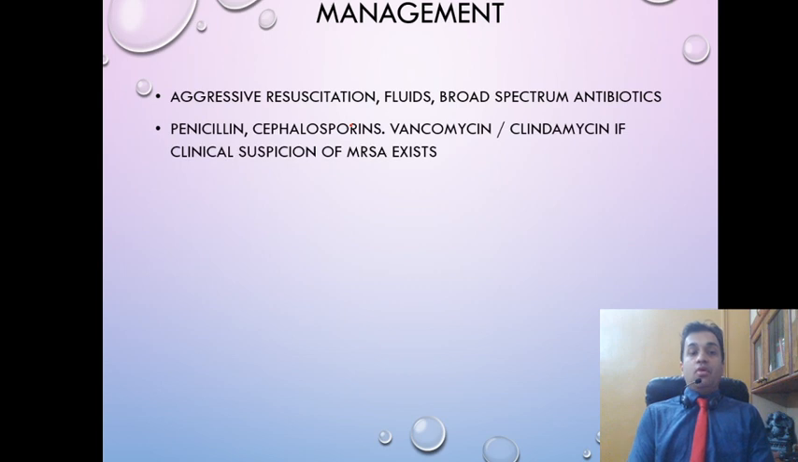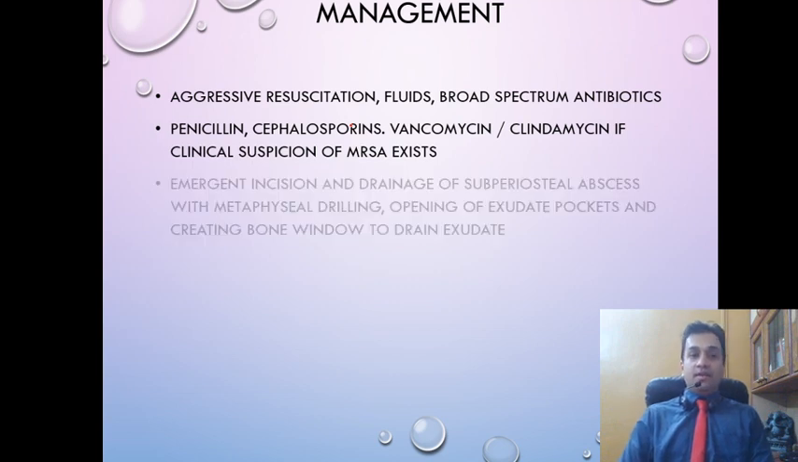Followed by that, now the question comes, which antibiotic do we choose? The antibiotic of choice is penicillin and cephalosporins. Now if there is a clinical suspicion of methicillin resistant staph aureus, or if the institute is one where methicillin resistant staph aureus is common, then vancomycin or clindamycin may be considered.